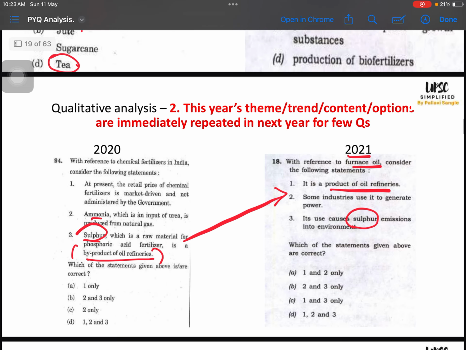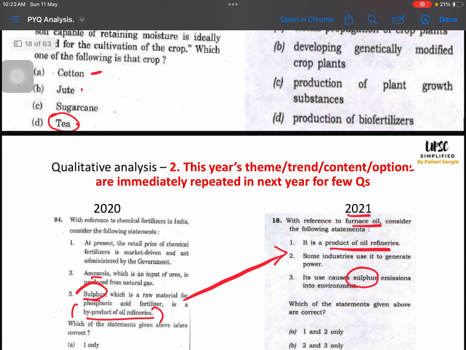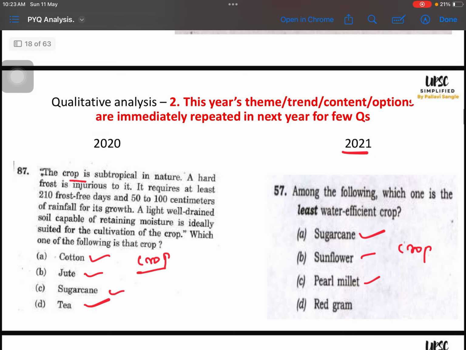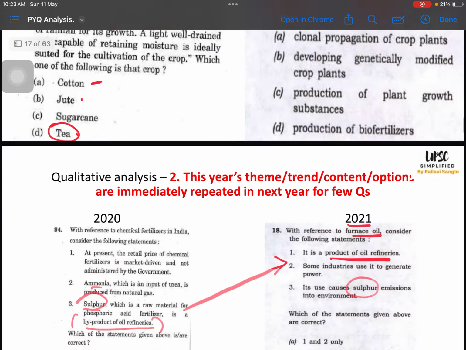I know that they are asking about groundwater, oil refinery products, so I have prepared something around it. For me, at least eliminating the option is more confident rather than compared to the people who have not prepared. So the thing is, whatever UPSC is asking as a question, it becomes very, very important for next year.